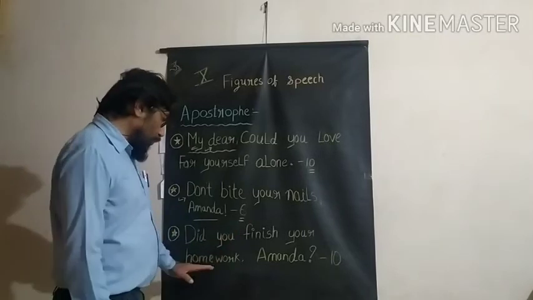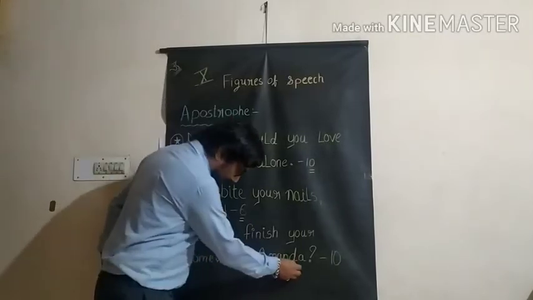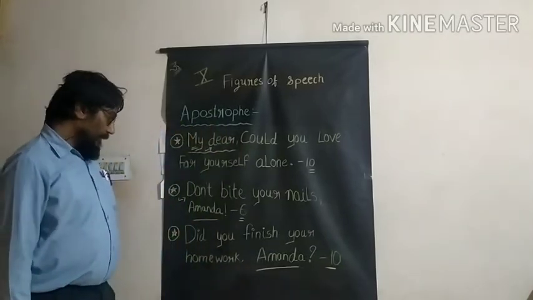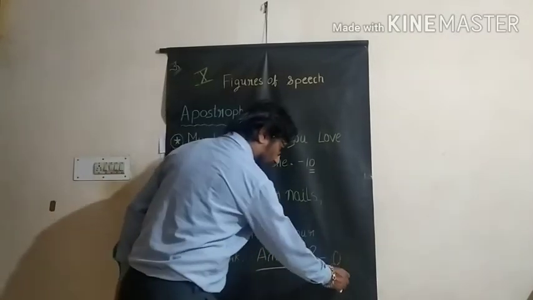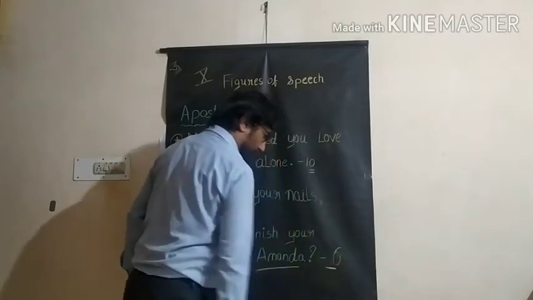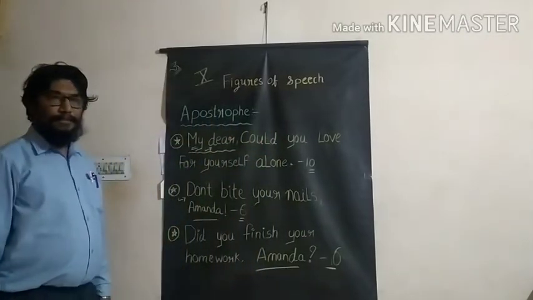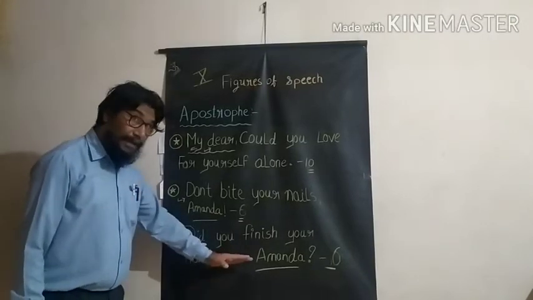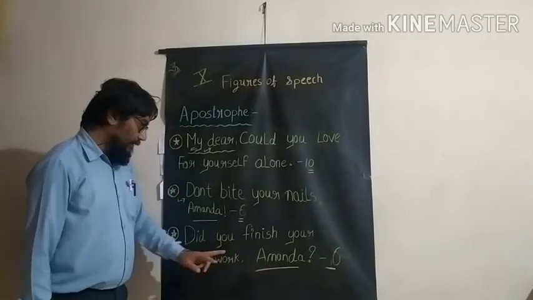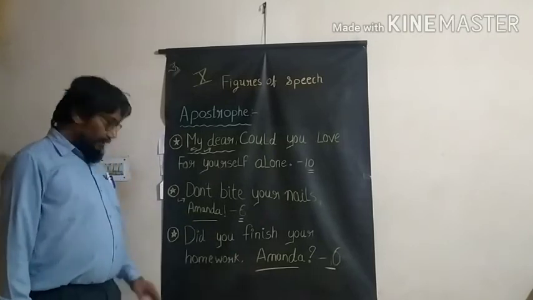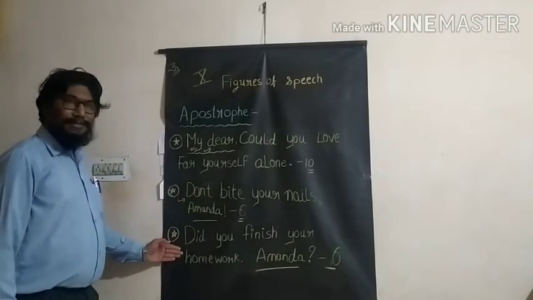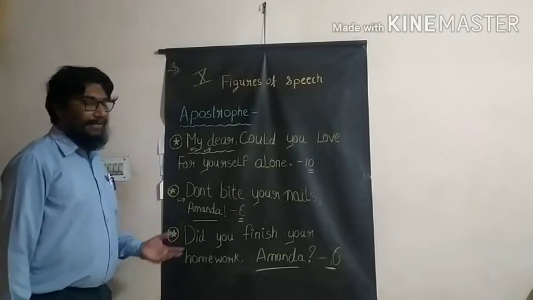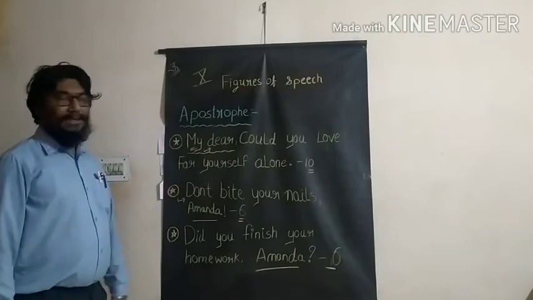Did you finish your homework, Amanda? Once again, this is also from the same poem, your 6th poem, Amanda. Did you finish your homework, Amanda? This is directly addressed to Amanda. This is an interrogative sentence, whatsoever it is. It is a direct address, and direct address is always apostrophe.